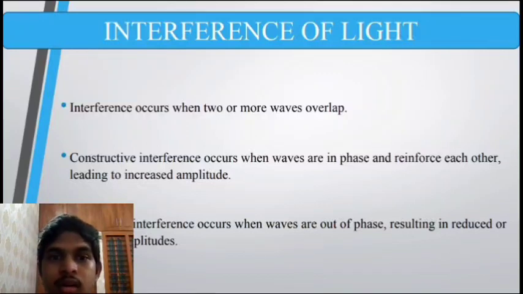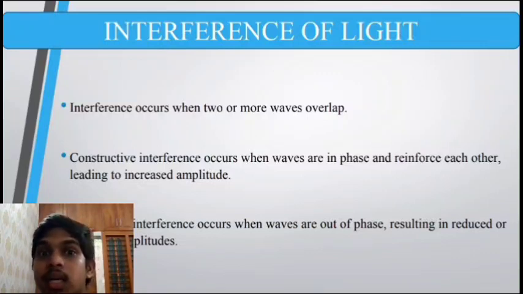Destructive interference. Destructive interference occurs when waves arrive at a point out of phase. In this case, the amplitudes subtract from each other, resulting in a dark fringe or region of minimum intensity. Double slit interference. One of the classical examples of interference is Thomas Young's double slit experiment.